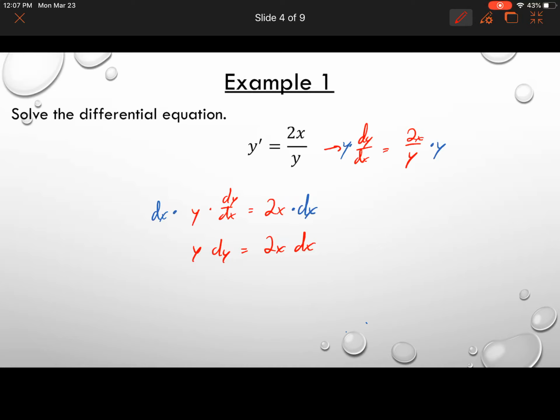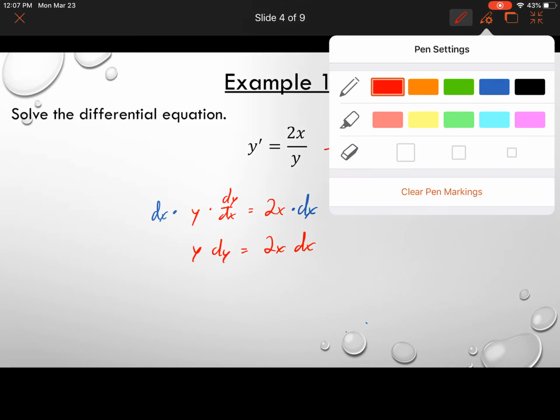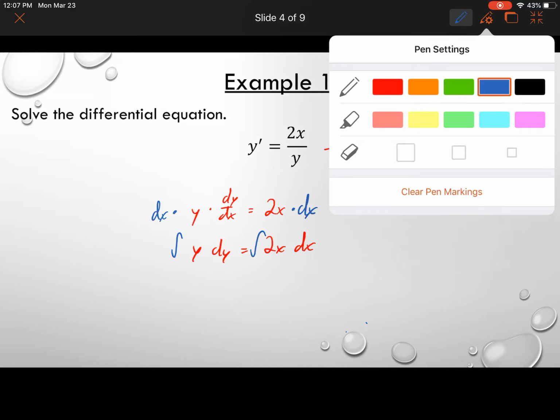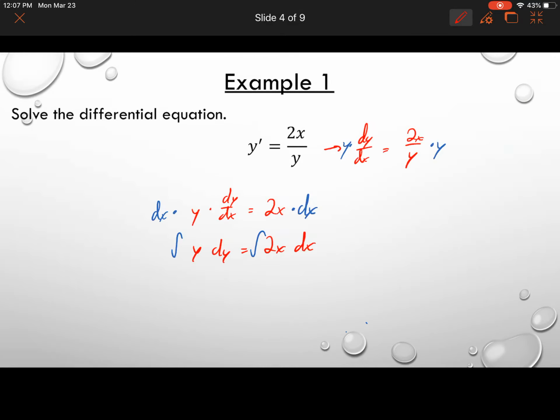Now recall at this point, since we're trying to find the original equation that would give us this derivative, we're going to do the integral of both sides. So we're going to find the antiderivative of both sides. The antiderivative of y is just 1/2 y squared, and the antiderivative of 2x is just x squared. Make sure we put that plus c.